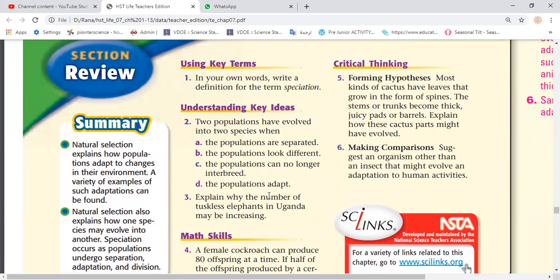So we could find that insects and rats somehow survive surrounding the human communities, because we know that in human communities we always waste some resources, or we just have this garbage, which includes some food remains and some materials that other animals could feed on. So we find that insects and rodents are able to adapt to that human activity. Any other question regarding this part, guys? Or is anything not clear?